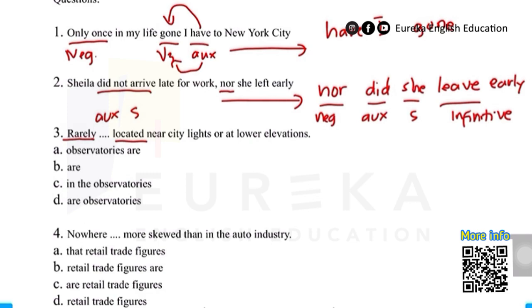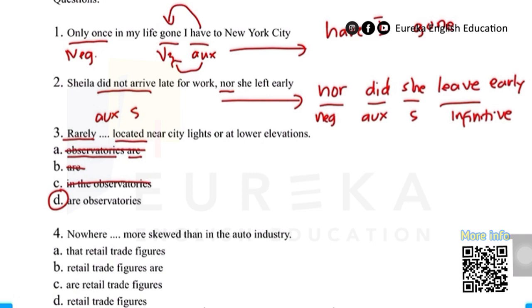We don't look for prepositional phrases, so let's eliminate C. We need auxiliary and subject. Alpha is subject and auxiliary, so automatically it is incorrect. Baron has no subject, it only has an auxiliary. So the answer should be Delta.